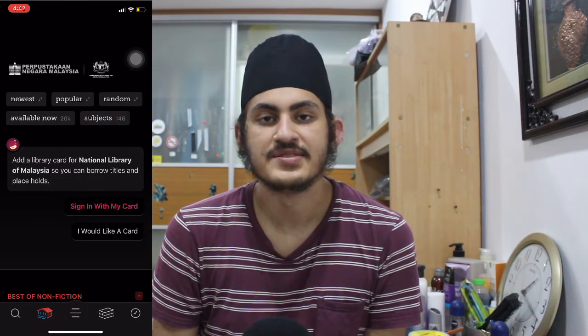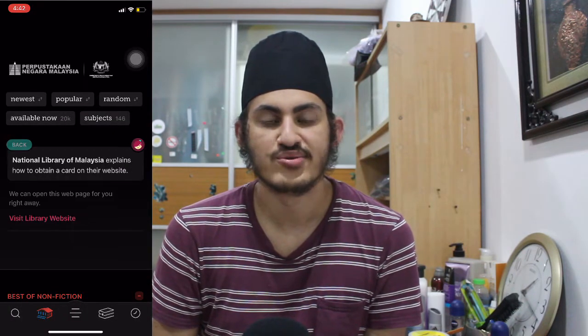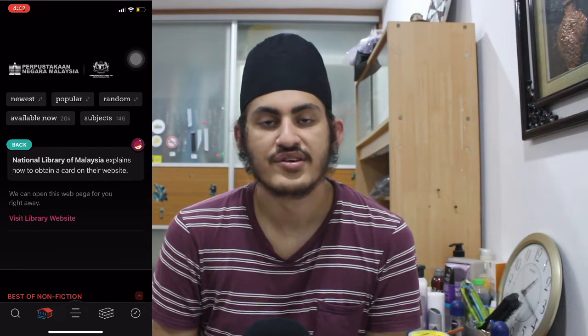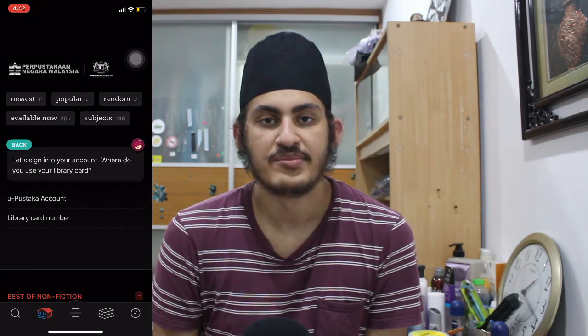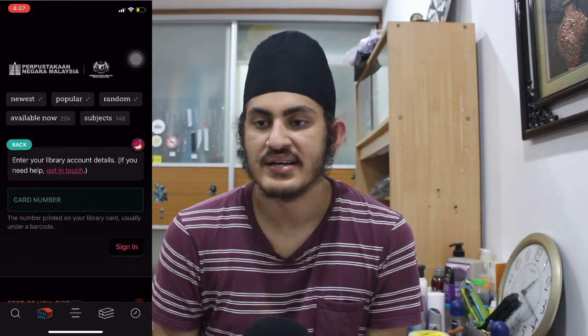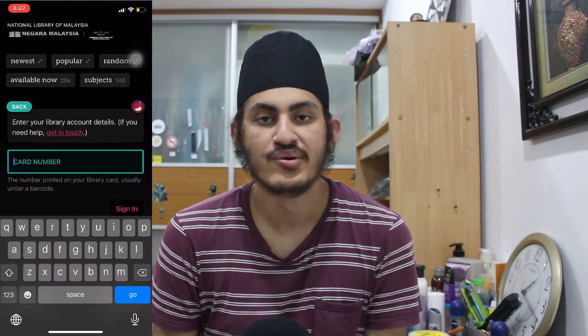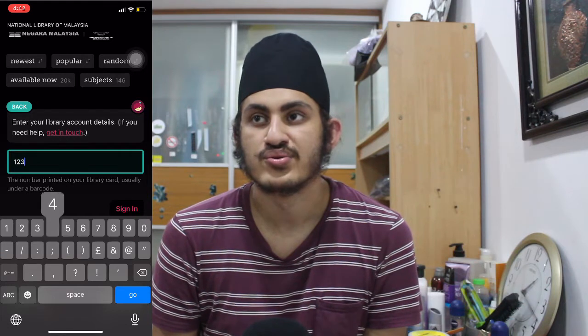Now, the first app which I'm going to be talking about is Libby. Libby is basically an app which allows you to connect to the nearest library to you. The first thing it'll ask you is if you have a library card to insert. But if you don't, it will hyperlink you to the library nearest to you, and you can sign up for a library card, and then you can type in the library card inside that app essentially,